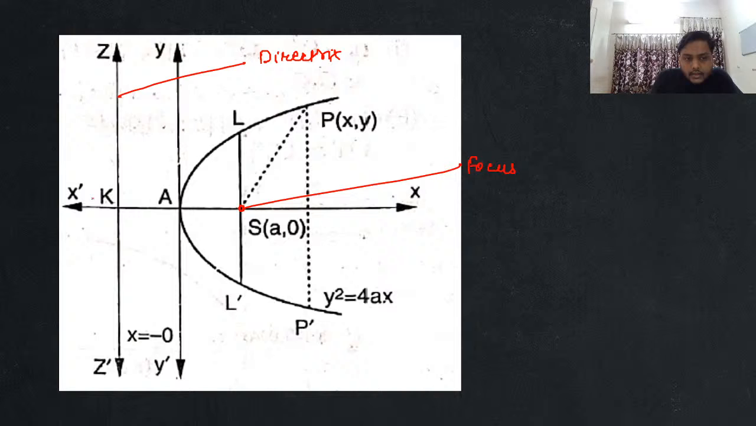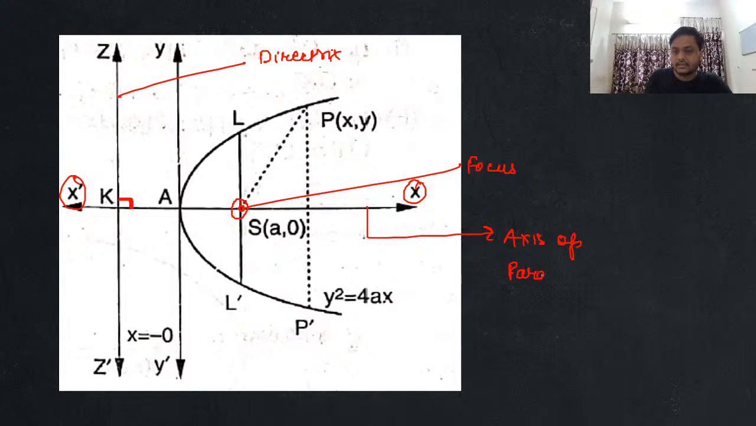Okay, now if you see guys, a line which is perpendicular to the directrix and passing through what? A line that is perpendicular to the directrix and passing through the focus. I'm talking about the line x dash x. This line is known as what guys? This line is known as the axis of parabola. Are we clear with this or not, everyone?